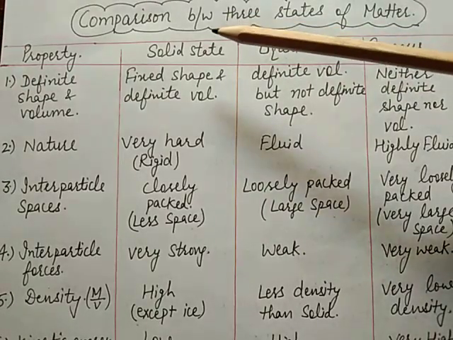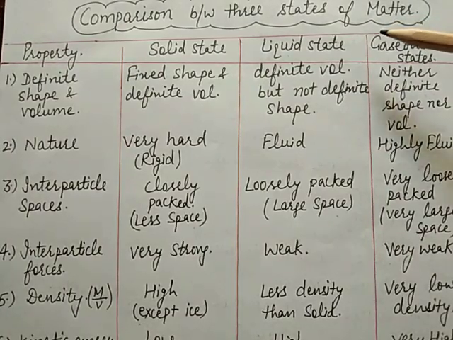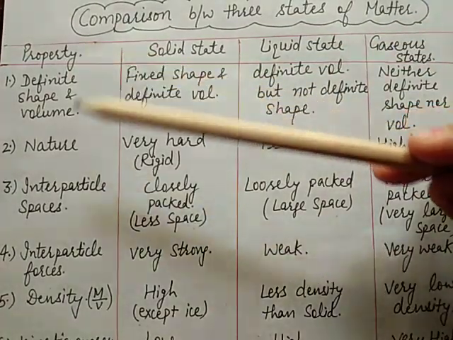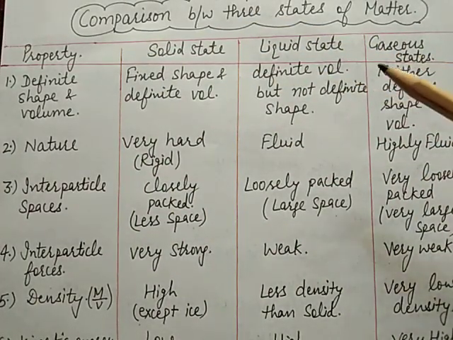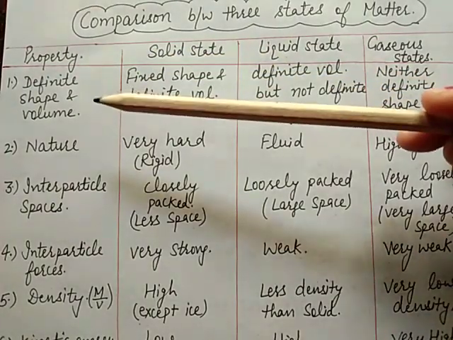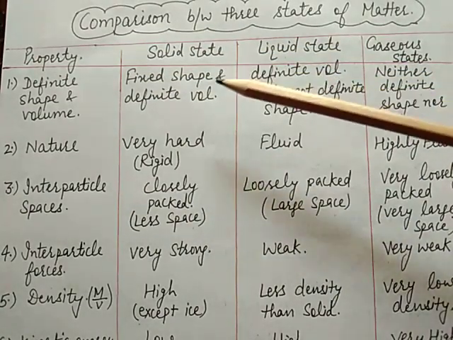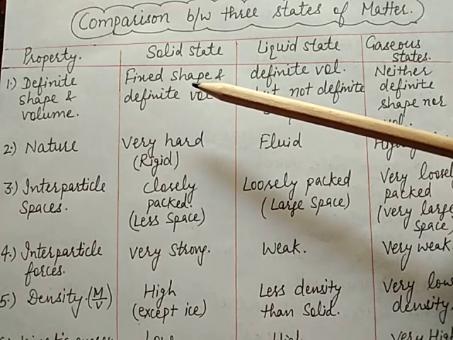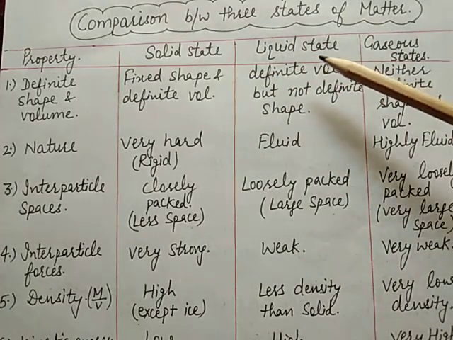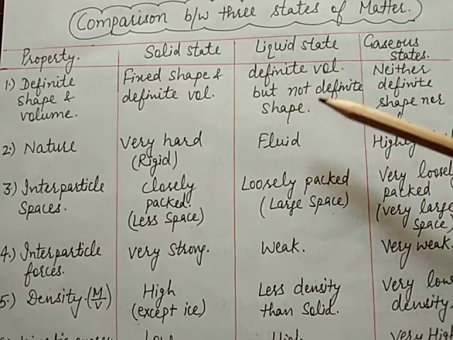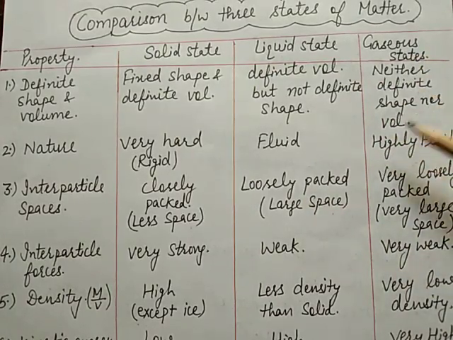Now, the next topic is the comparison between the three states of matter. These are the properties of solid, liquid and gas. How will you differentiate? First property, definite shape and volume. As we know, solids have fixed shape and fixed volume. Liquid state has definite volume but not definite shape. Gases have neither definite shape nor definite volume.